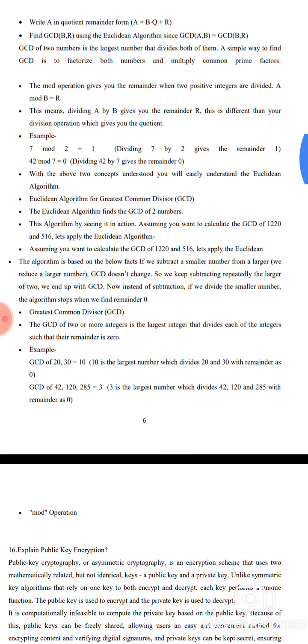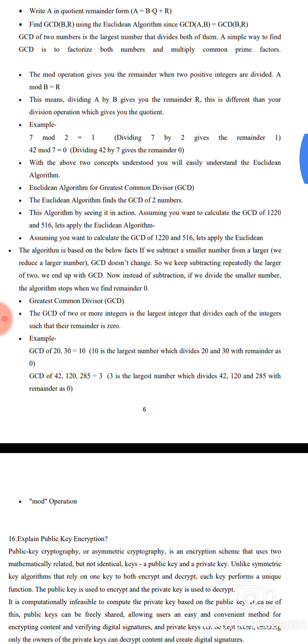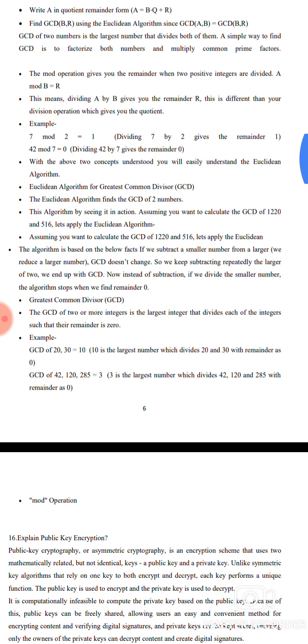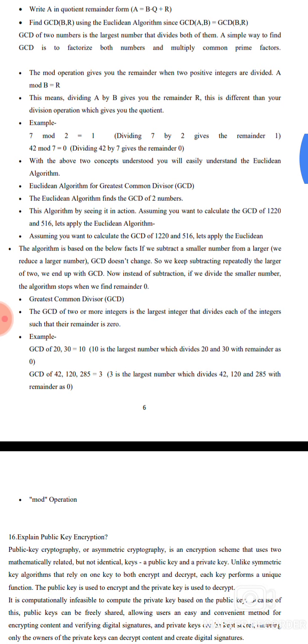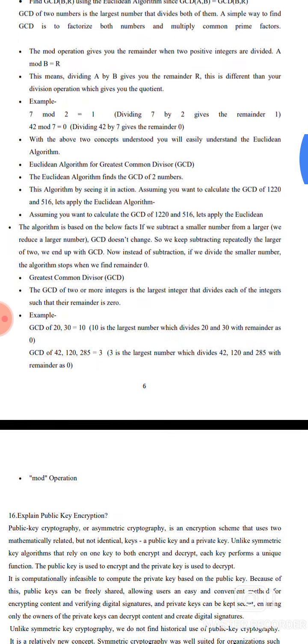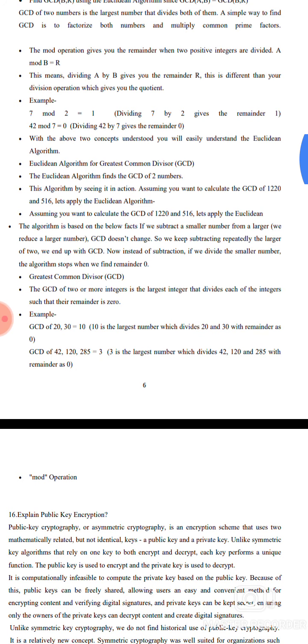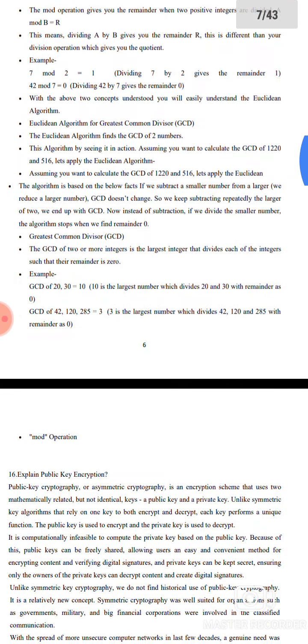The mod operation: when two positive integers are divided, A mod B equals R. This means A divided by B gives the remainder R. That is different from the division operation, which gives the quotient. For example, 7 mod 2 equals 1. With the above two concepts understood, we will easily understand the Euclidean algorithm.